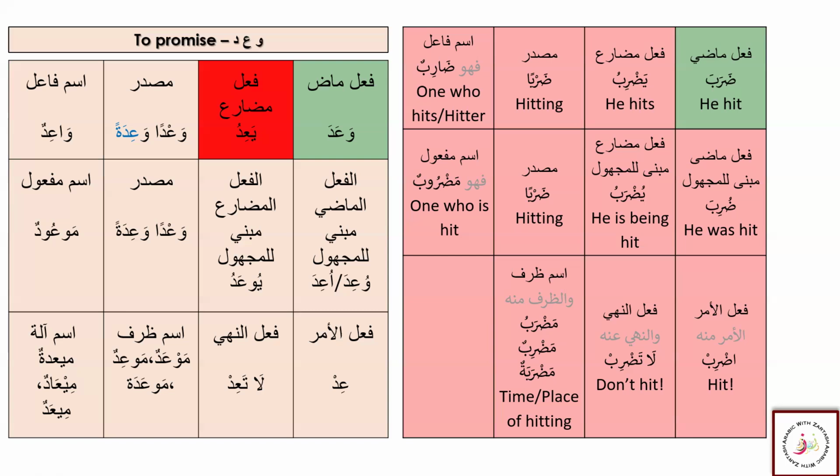So here, Faili Madi, we see Daraba, so it becomes Wa'ada. We see no change here. Wa'ada. Faili Mudare is here Yadribu. But here we see Ya'idu. What happens here? We can see here the misal. In misal, the first letter that was the Fa kalima is dropped in Faili Mudare. It was not Yavidu.